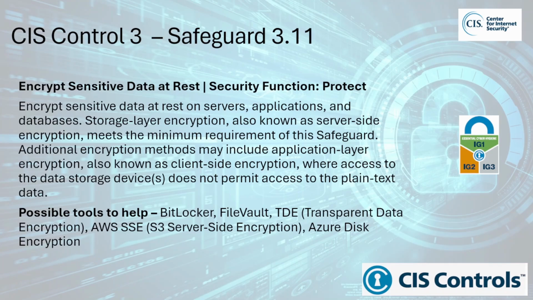Why is this safeguard important? 1. Protects against data breaches. If sensitive data is stored in unencrypted form and the device or server where it's stored is compromised, for example stolen or accessed without authorization, attackers can easily access and misuse the data. Encryption ensures that even if attackers gain access to the storage, the data remains protected and unreadable without the correct decryption key.